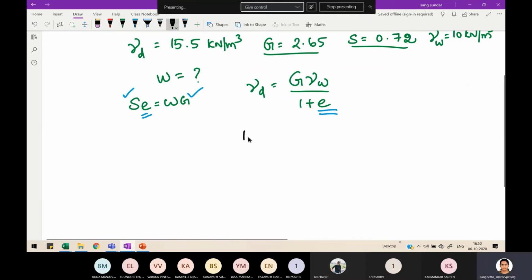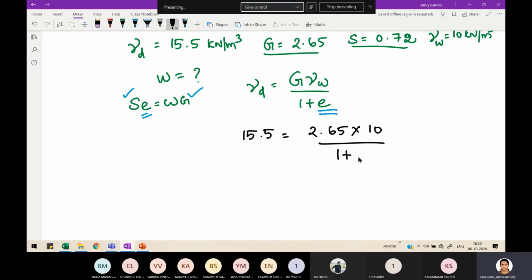Shall we do it? 15.5, 2.65 gamma w is 10, and 1 plus e. So 1 plus e is equal to 26.5 divided by 15.5.